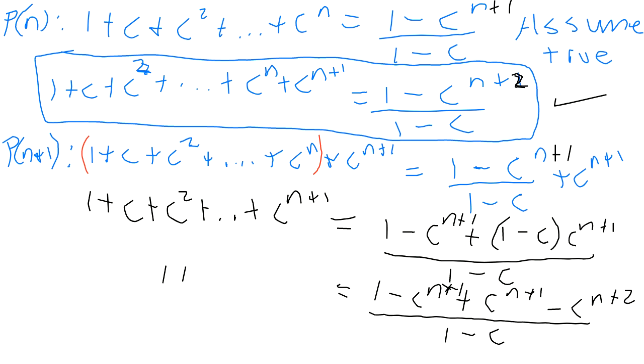All right, so sorry about that. I knew there was a mistake, but I just couldn't figure out where it was. Anyway, so these two cancel.